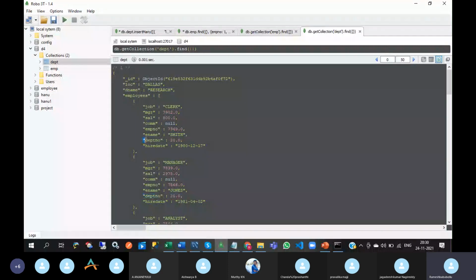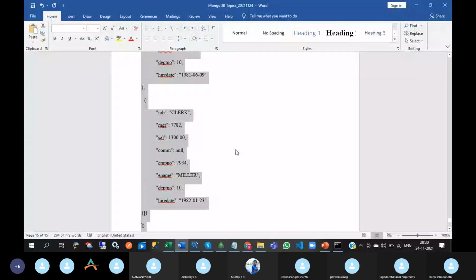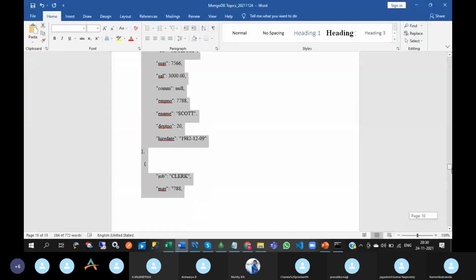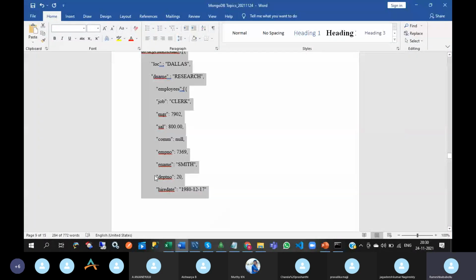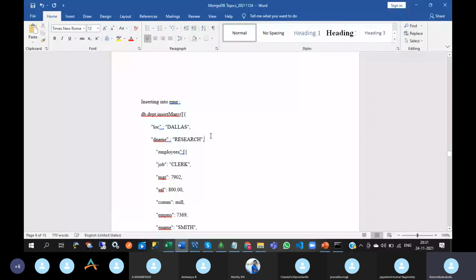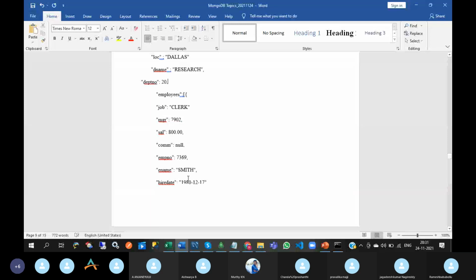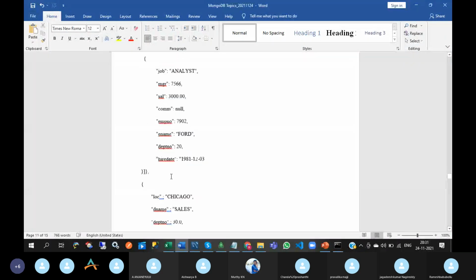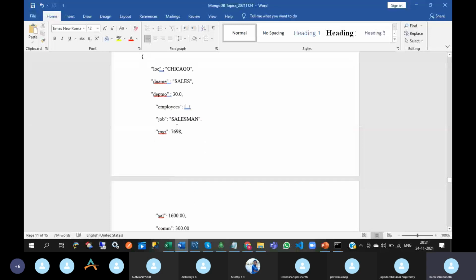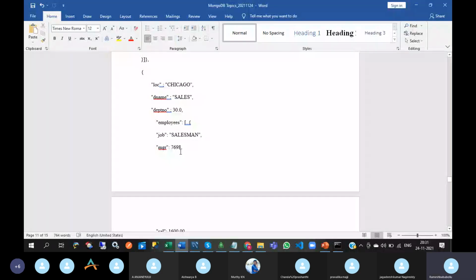You can pull the department number from the array, put it here after dname, and remove this.